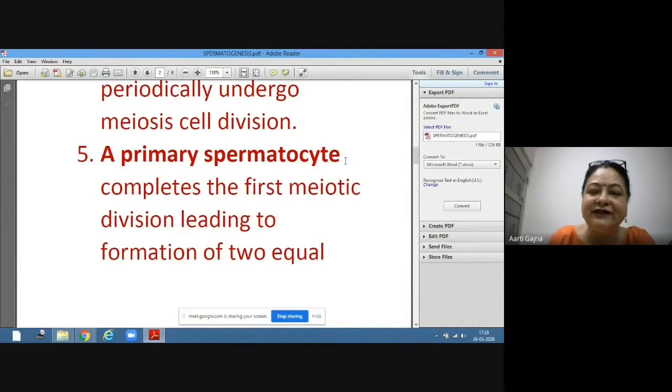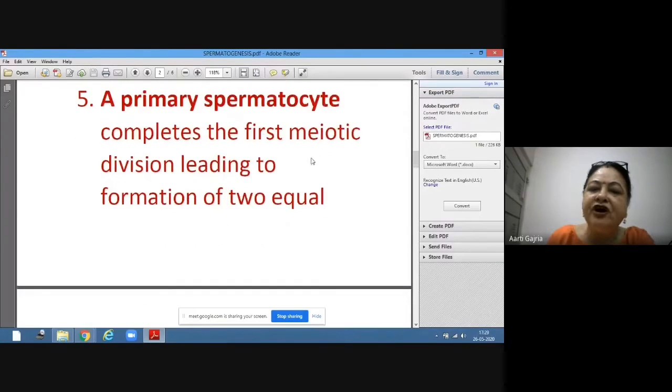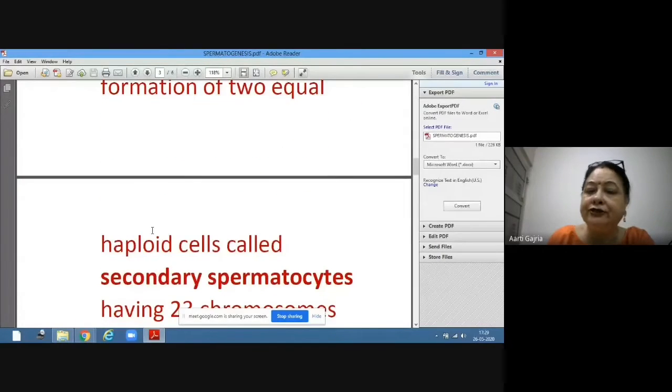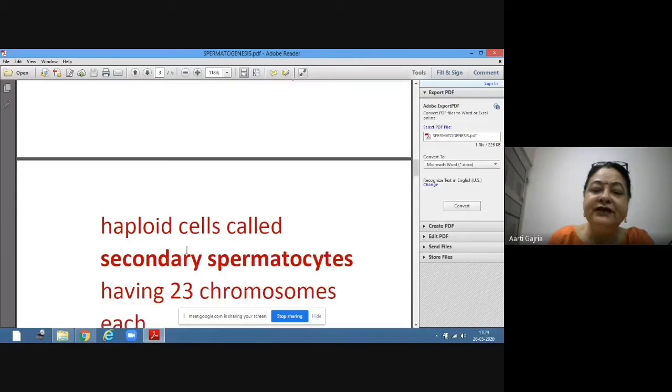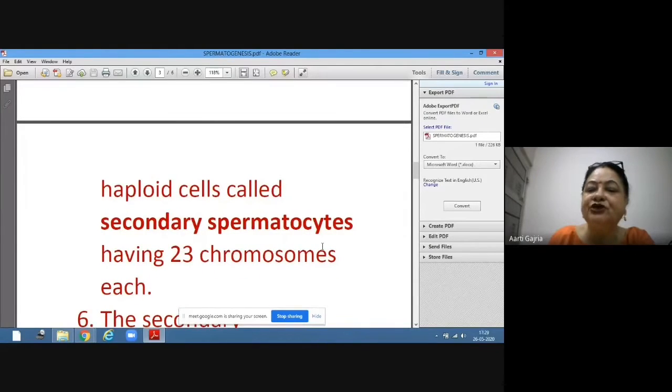So what is the result of meiosis cell division? From one parent, 4 daughter cells. Now this primary spermatocyte completes the first meiotic division and forms 2 equal haploid cells. These cells are haploid because they have been formed by meiosis cell division, and they are called secondary spermatocytes.